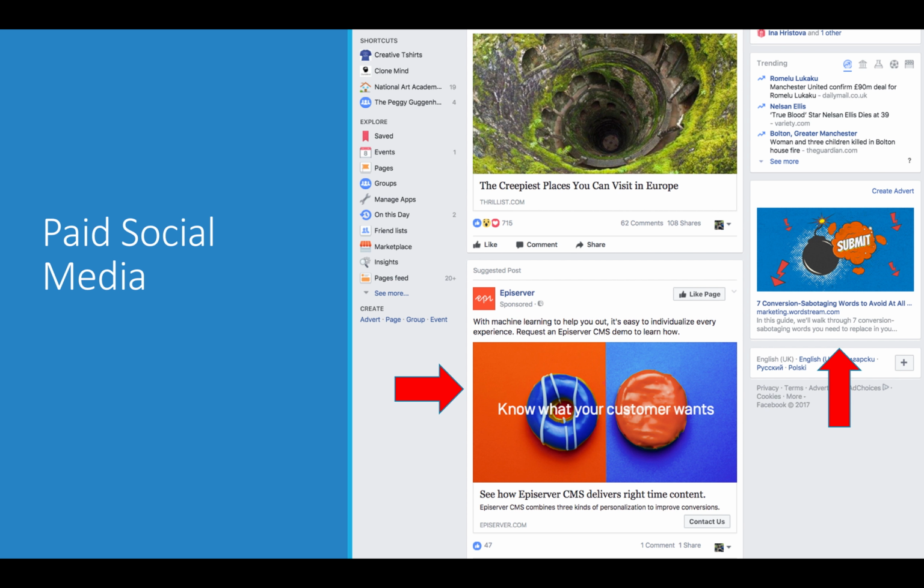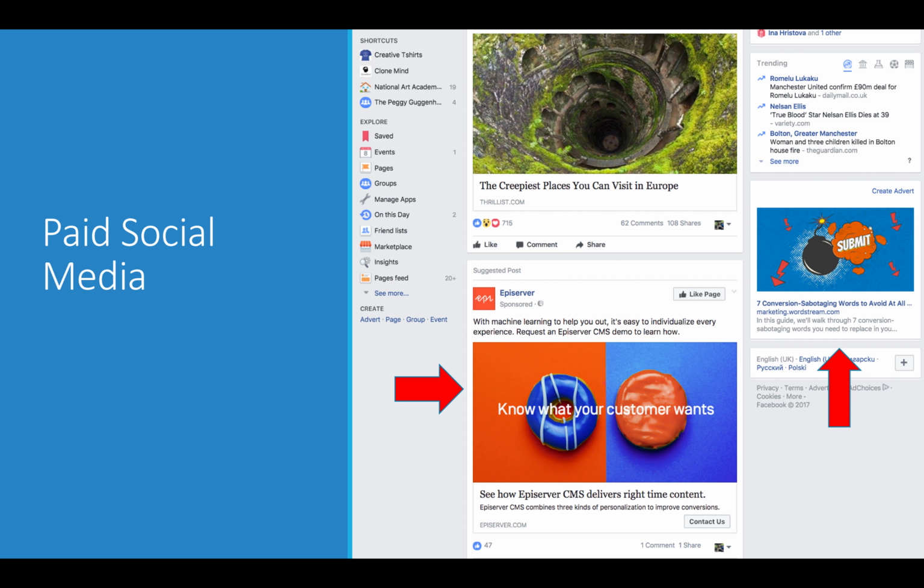And you can see that I have several posts on this page. All of them are by companies. There is nothing from my friends, because companies tend to be more aggressive in their marketing. So I mainly see posts from companies in my feed. The one above, the creepiest places you can visit in Europe, is by the travel magazine Condé Nast. It's a very big brand in the United States, a huge audience, a lot of content.